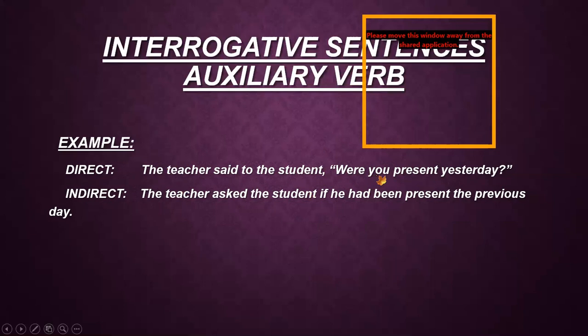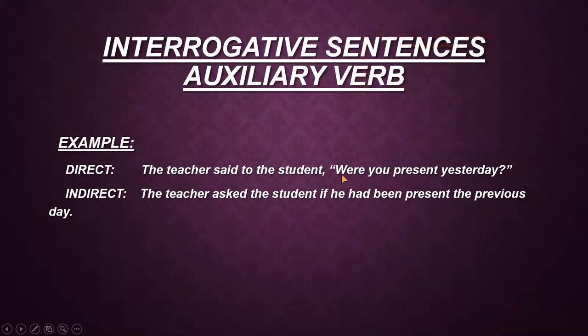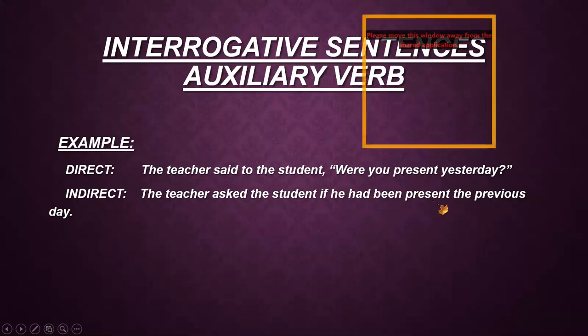Then we come to the subject because we have to make an assertive sentence. So we start the sentence with the subject. You is related to the object here, and a student may be a boy or a girl. I have supposed that he is a boy, so I have written he. And there is a rule that were has to be converted into had been. I have given you this in the chart as well. Present remains present, and yesterday must be converted into the previous day. It has also been given in the chart. Now the sentence becomes, the teacher asked the student if he had been present the previous day, full stop.